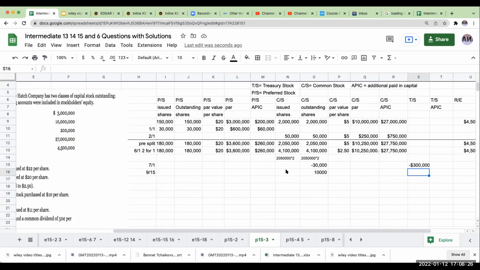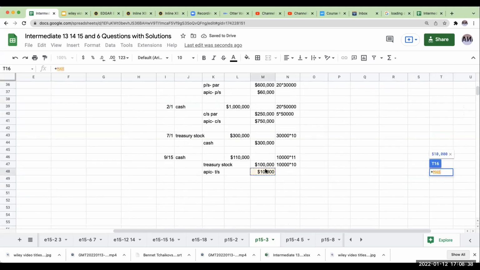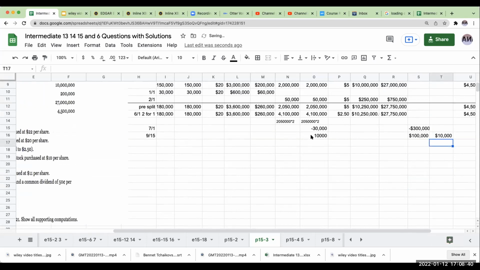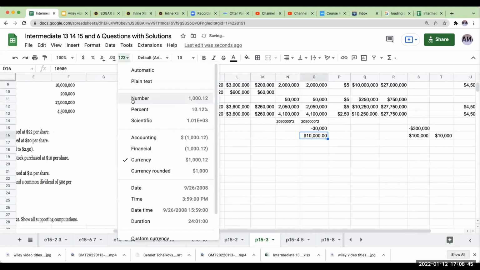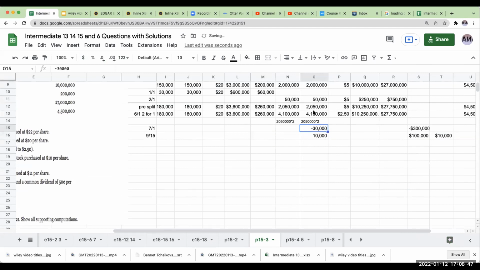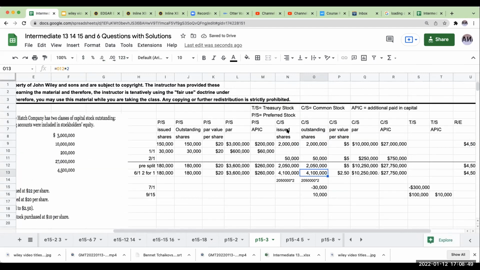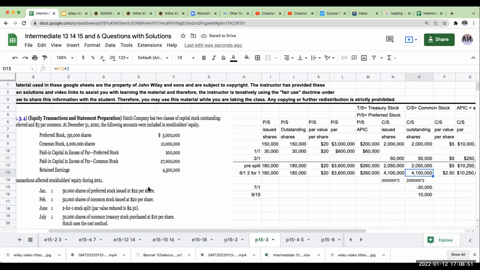Rather, this is going to be increasing, or I'm going to basically credit treasury stock. This has a negative balance because it's part of owner's equity. So this is going to increase that amount by 100,000. And I'm also going to have additional paid in capital treasury stock for 10,000. So again, this is going to increase my amount of outstanding shares, right? When I buy it, it decreases my outstanding shares. I leave the issued shares alone.